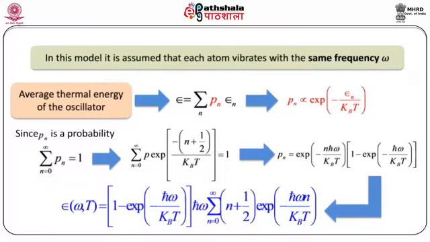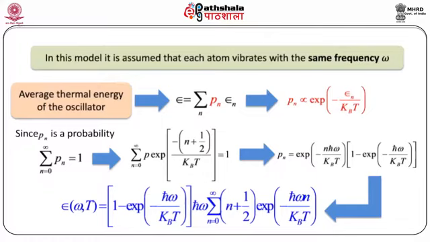So this gives us the final expression for the probability Pn, which is written like this, that is exponential minus n h cross omega divided by kBT multiplied by 1 minus exponential minus h cross omega divided by kBT.